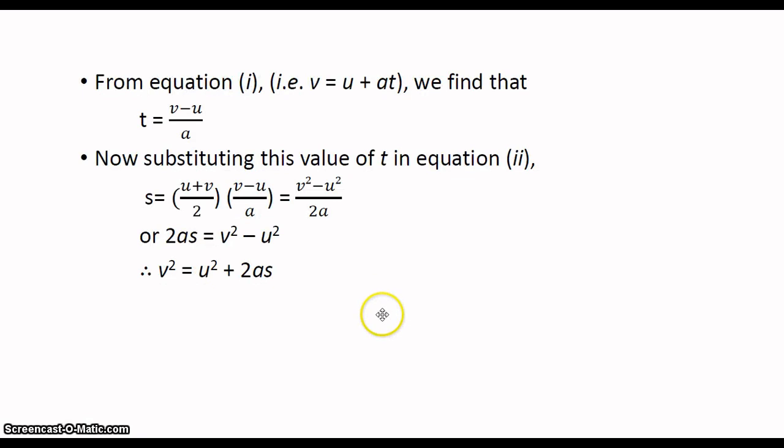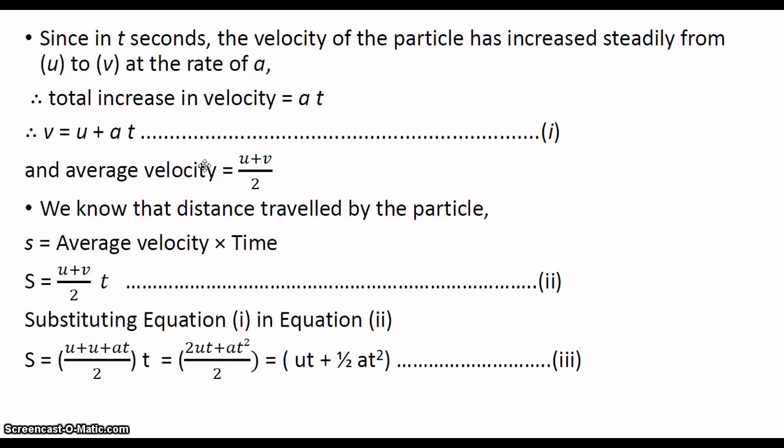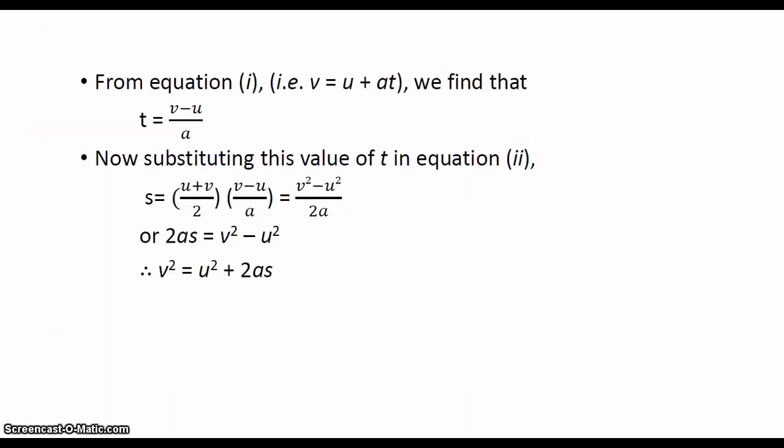Again, from equation number 1, which is v is equal to u plus at, we may find that t is equal to v minus u divided by a. Again, substituting this value into the second equation, which is s is equal to u plus v divided by 2 into t, we get 2as is equal to v square minus u square, or else v square is equal to u square plus 2as. This is called the third equation of motion.